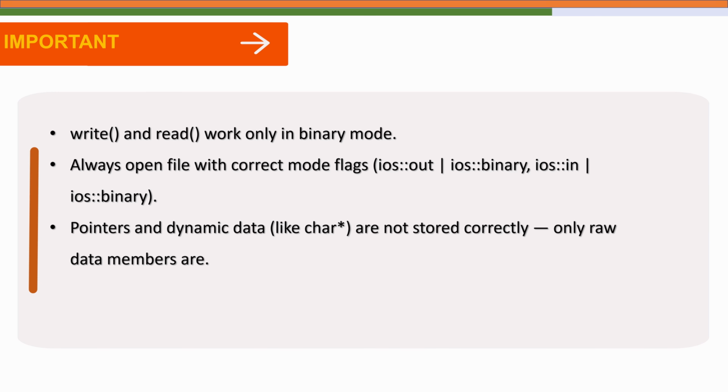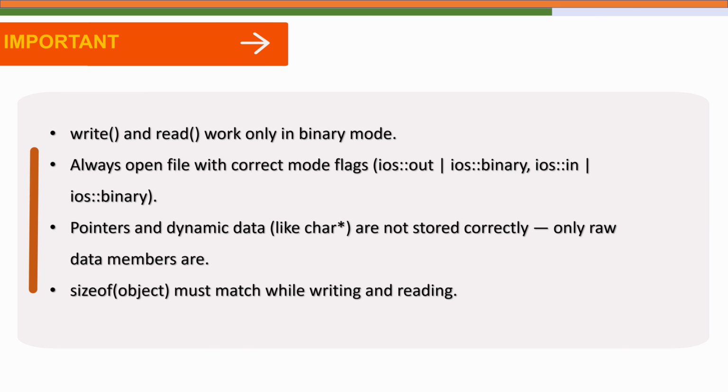Third, note that only the raw data members are written correctly using this method. If your class has pointers or dynamically allocated memory, then only the pointer address gets stored, not the actual data it points to. So when you later read the object back, the pointer will be meaningless. That is why for simple binary file input-output, it is best to use classes with only primitive and fixed size data members such as integers, floats or character arrays.